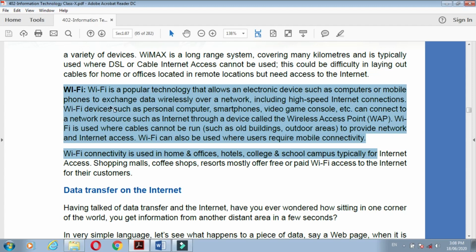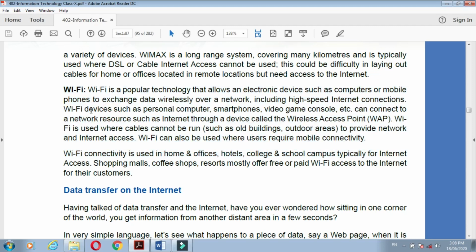Understand? Wi-Fi devices such as personal computers, smartphones, video game consoles, etc. can connect to network resources such as the internet through a device called a wireless access point, WAP. This Wi-Fi uses WAP connectivity, the wireless access point.